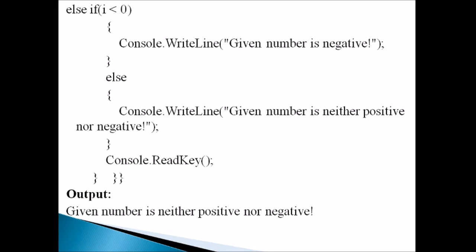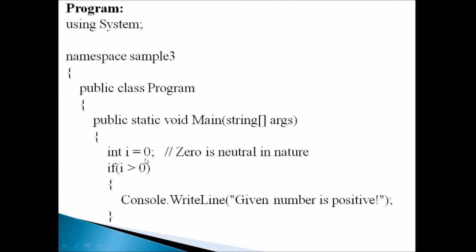Okay, and there is a statement Console.ReadKey. And now the assigned value for i is 0. The first condition is i greater than 0.